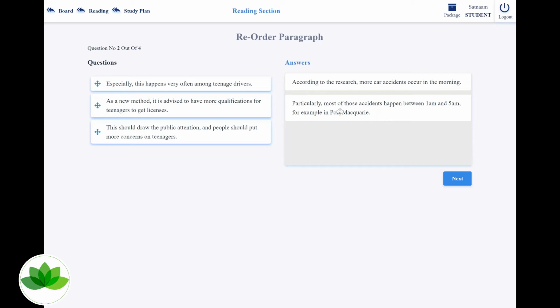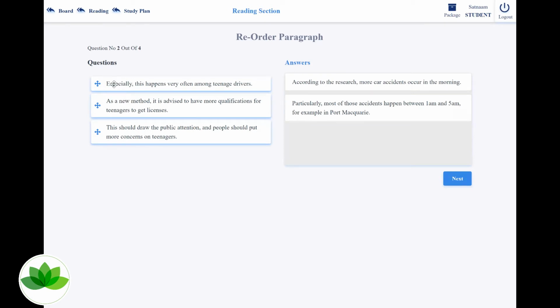For example, in Port Macquarie. Okay, and if you look at this, now the rest of the things is, I can see teenagers. Definitely, if I carefully look into this, this and this should form a pair for sure, because they've got the exact word teenagers and teenagers. So let me have a look.